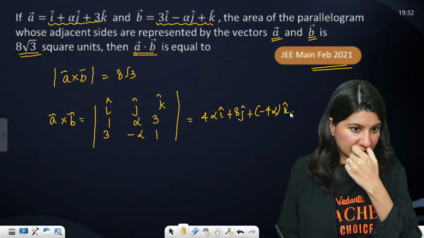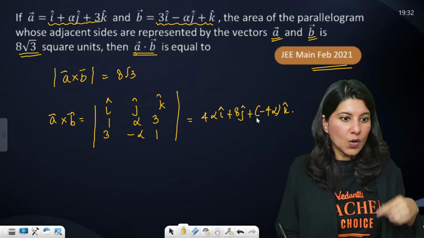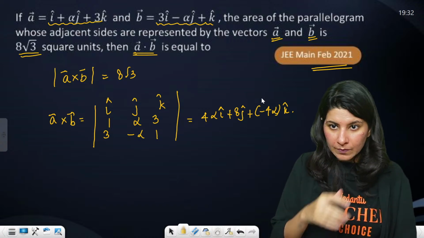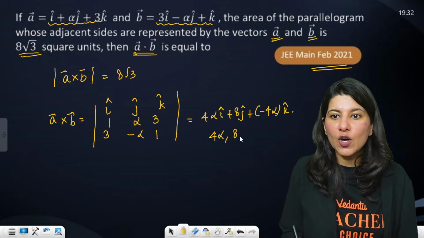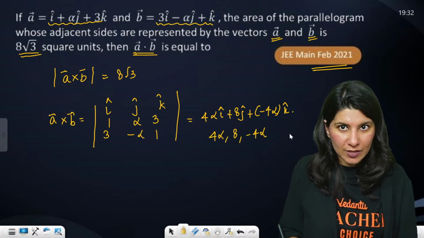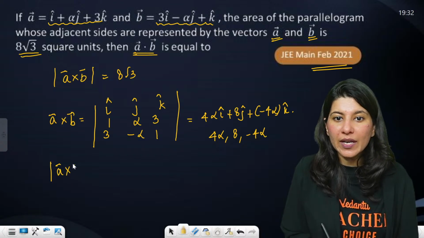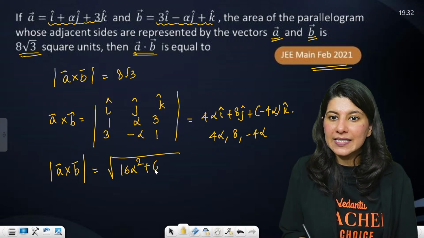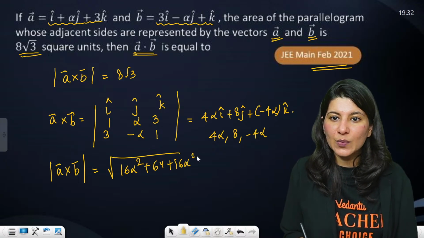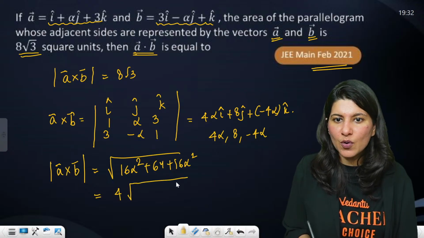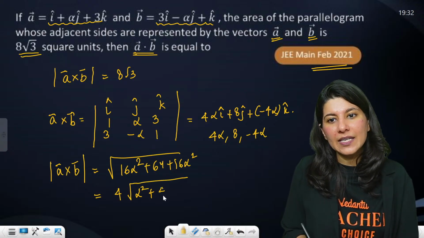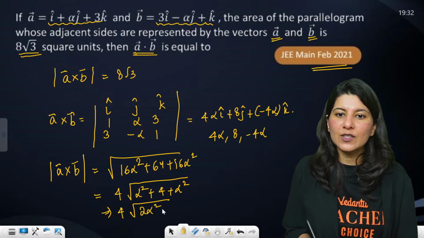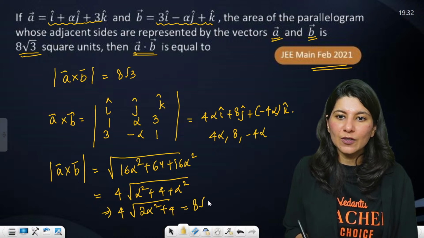Right? Yes, Gina? Okay, we'll do it one more time. Focus on this question first. We'll go back. Basically, 4 alpha, comma 8, comma minus 4 alpha is your A cross B. Magnitude of A cross B, can anybody tell me? Square root of 16 alpha square plus 64 plus again 16 alpha square. Can I take 16 out? So it will become 4 times square root of 2 alpha square plus 4, equals 8 root 3.